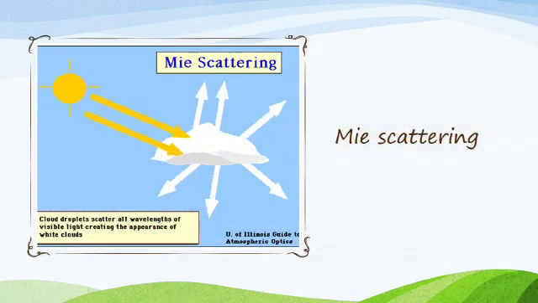Mie scattering. Mie scattering takes place when the diameter of the scatterer is similar to or larger than the wavelength of the incident light. It is also an elastic scattering. The amount of scattering is independent of wavelength. What causes Mie scattering? Mie scattering is caused by pollen, dust, smoke, water droplets and other particles in the lower portion of the atmosphere. This scattering is responsible for the white appearance of the clouds. When light falls on the water drop, all the colors are equally scattered, which together form white light.